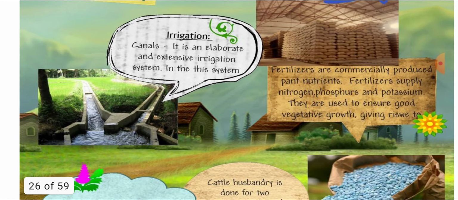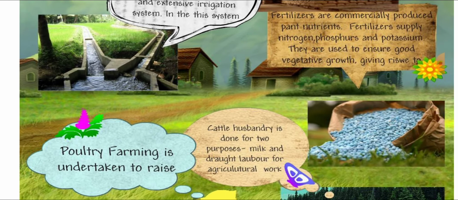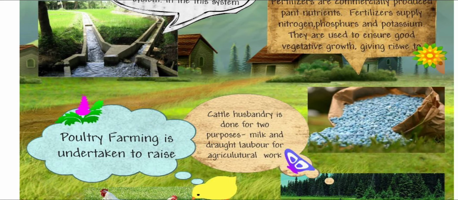These aims and objectives can be obtained with the help of irrigation from canals, the river system, and rain, and fertilizers like NPK, nitrogen, phosphorus, potassium containing compounds, which are also good for the vegetative growth of plants.